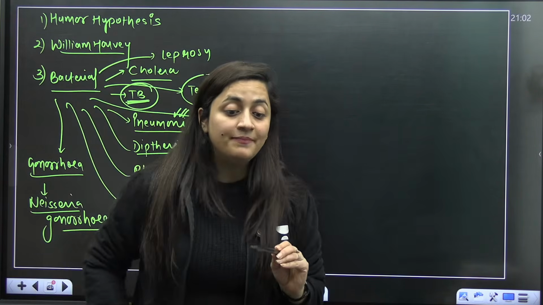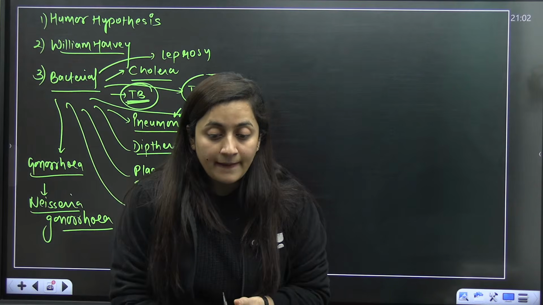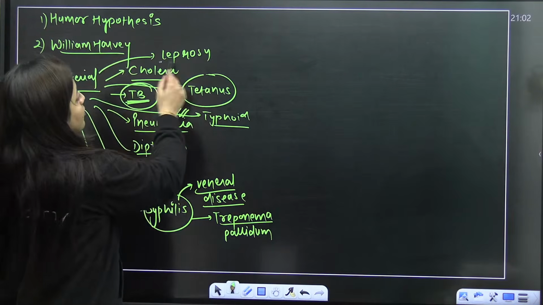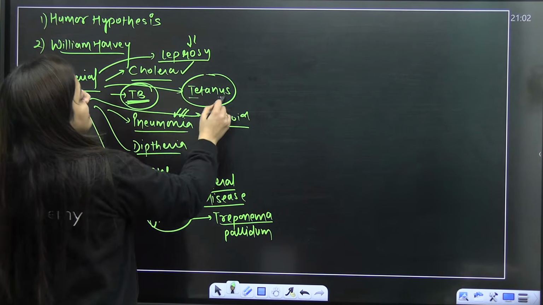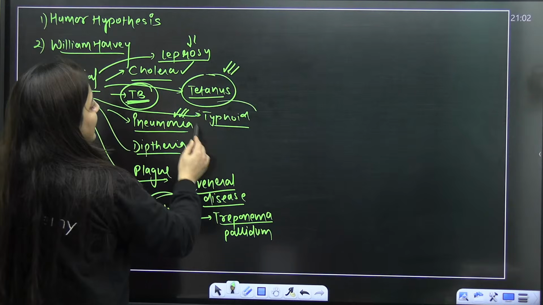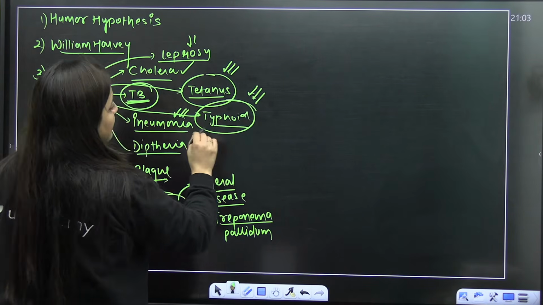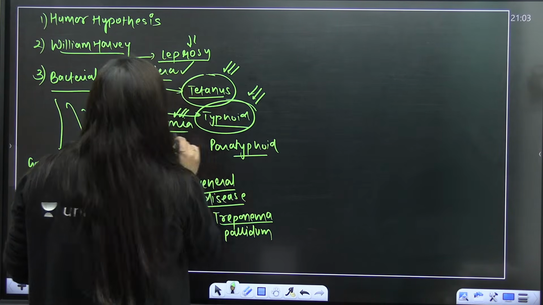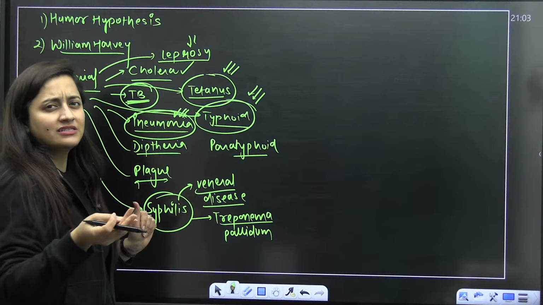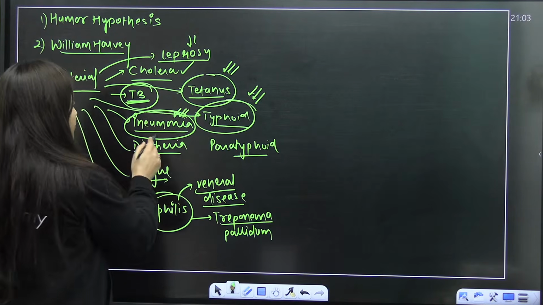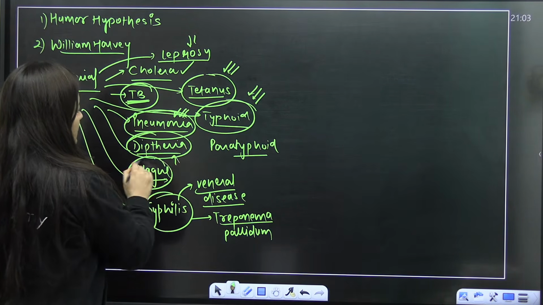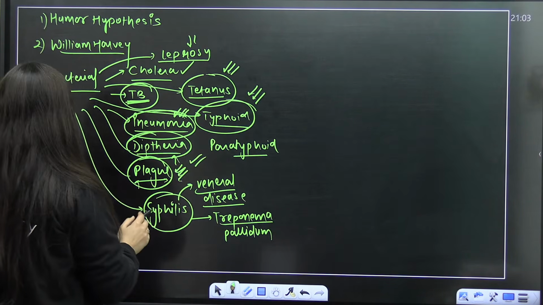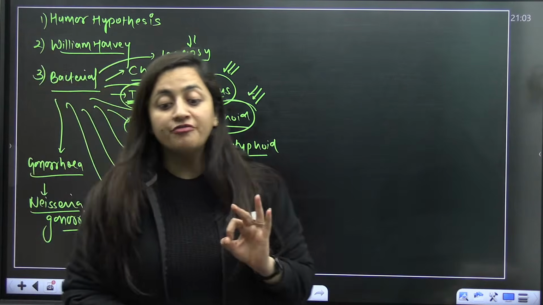TB is caused by, guys, Mycobacterium tuberculosis. Same, Mycobacterium leprae, Vibrio cholerae, tetanus by Clostridium tetani, typhoid by Salmonella typhi, and even paratyphoid by Salmonella paratyphi. Pneumonia, Streptococcus, Diplococcus, Pneumococcus, Haemophilus influenzae, Corynebacterium diphtheriae. Plague will be caused by Yersinia pestis. So this is what we have to remember. It should be on your fingertips.